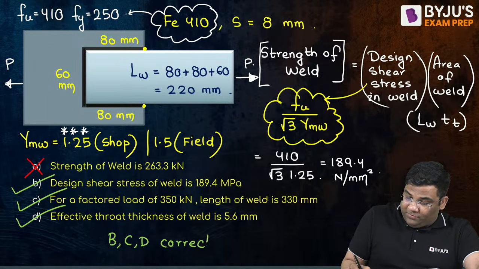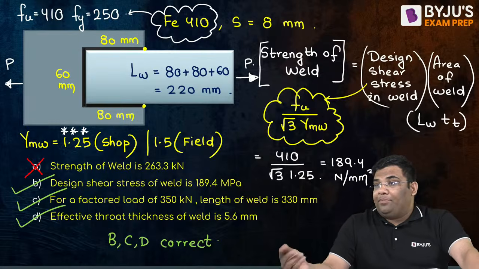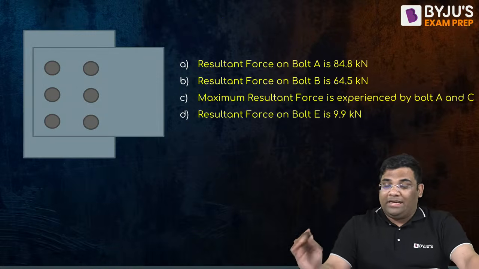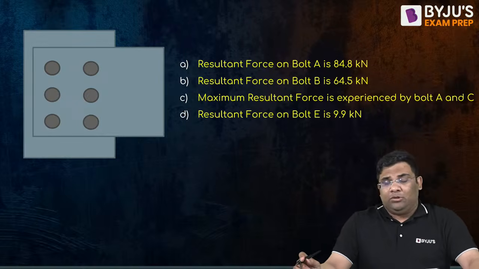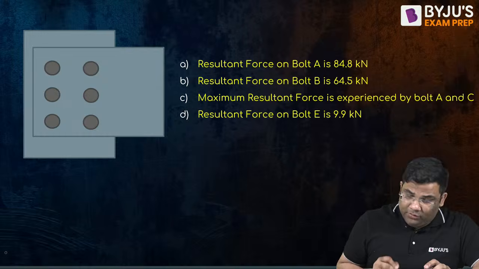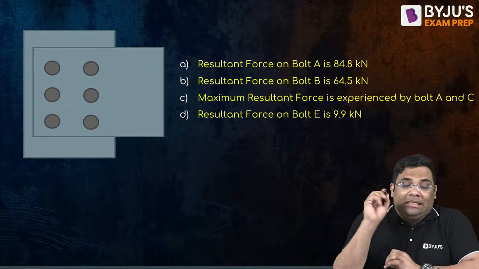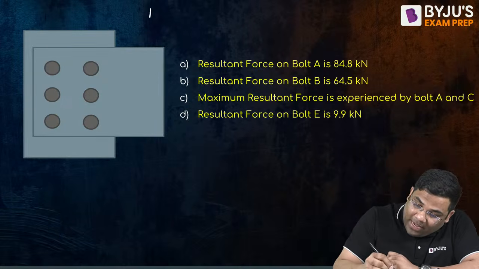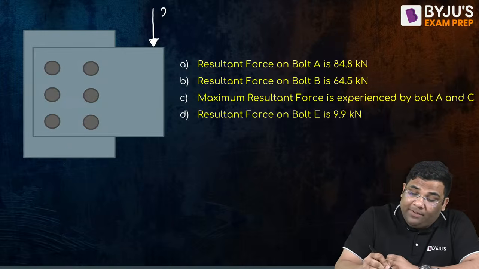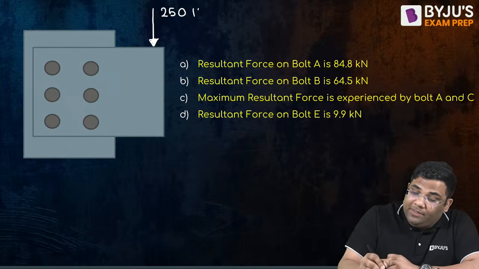So we solved 2 questions from the welded connection. Let us solve a question from the bolted connection also. So this is an eccentric bolted connection. Okay, let me write down the question. In this, we have a load acting like this. This is 250 kilonewton. Let me use the scale.